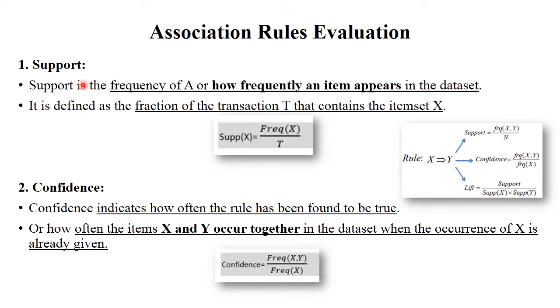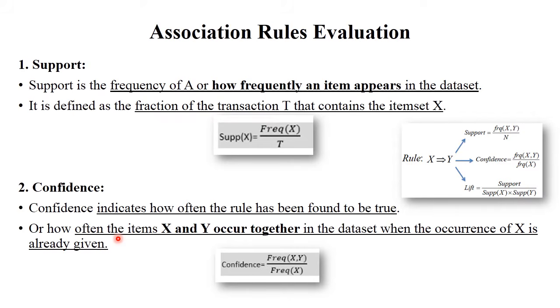The first one is support. What exactly is support? Support means how frequently an item appears in the dataset. For example, person A buys milk, then person B also buys milk and butter, right? In these two transactions, how many times is milk present? Two times. So this is called support. It means how many times milk is purchased, the frequency of a particular item across transactions.